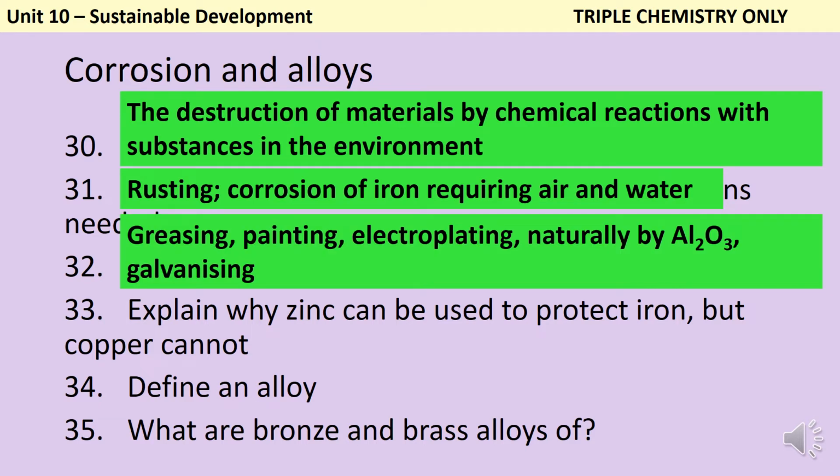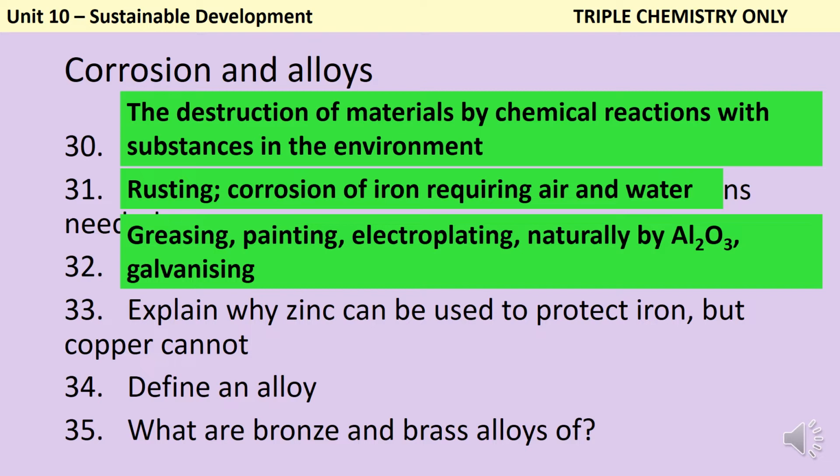5 ways that we can stop corrosion are by greasing, so literally covering something in grease so that oxygen can't get in, painting for the same reason, electroplating, where we use electrolysis to stick a thin layer of a different metal that's not going to react over the top. Aluminium will naturally form a thin layer of aluminium oxide around the outside, and that is very hard and very resistant to reactions. So even though aluminium is actually quite reactive, that aluminium oxide protects it.